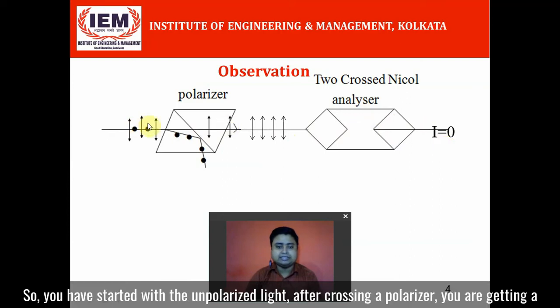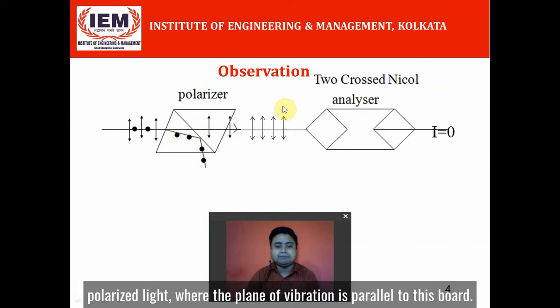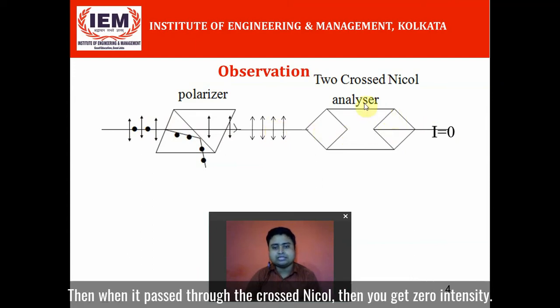So you have started with unpolarized light. After crossing a polarizer, you are getting polarized light where the plane of vibration is parallel to this board. Then when it passes through the crossed Nicols, you get zero intensity.